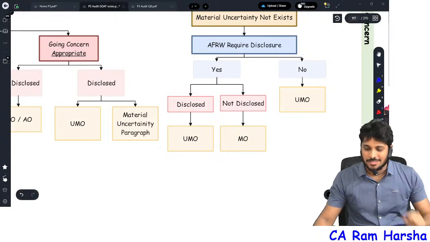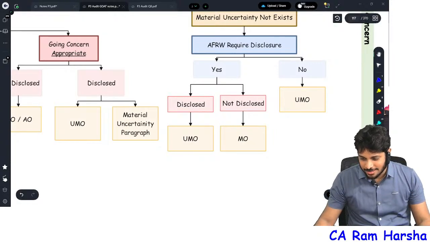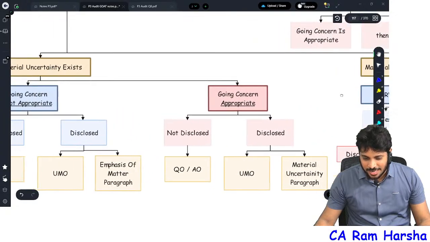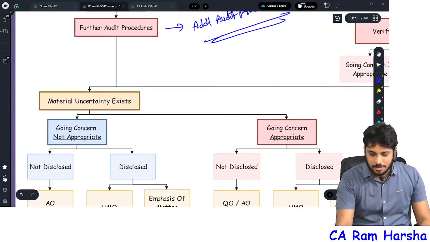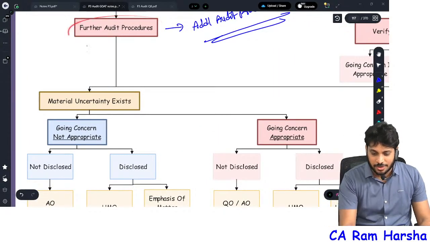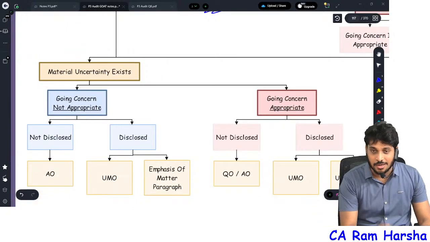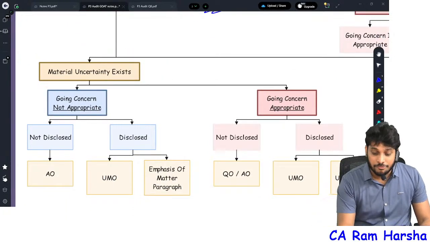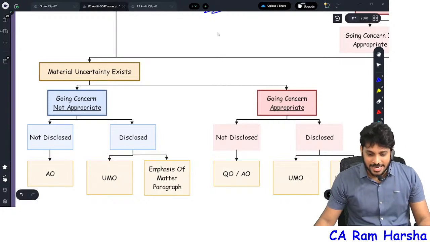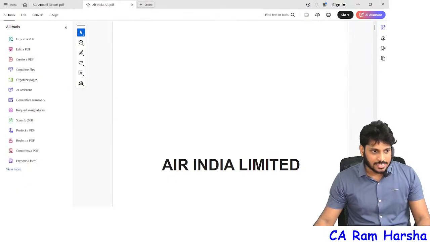Simple. Sir, the point is, the events or conditions are there, right? I verified, I performed further audit procedure, right? I discovered material uncertainty. What is that? For example, take Air India. I will show you the Air India audit report. Okay, what exactly happened in the Air India audit report, I will show you.